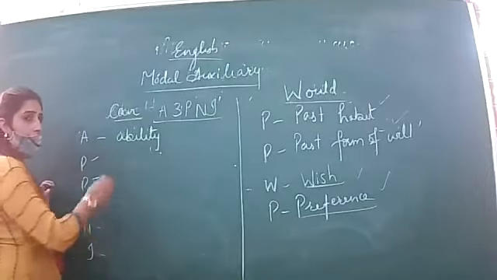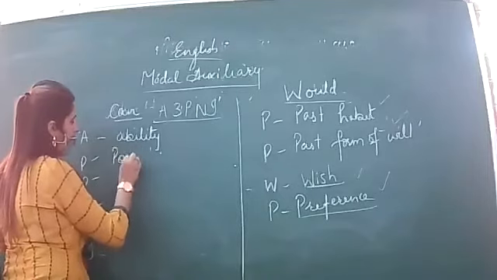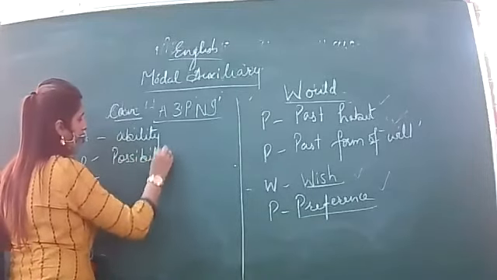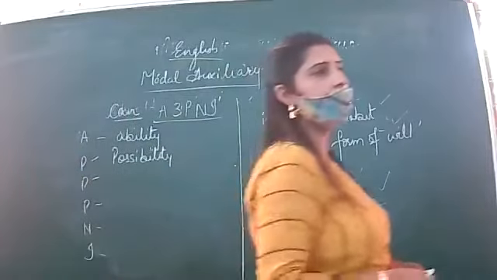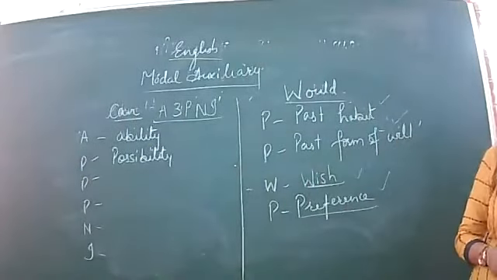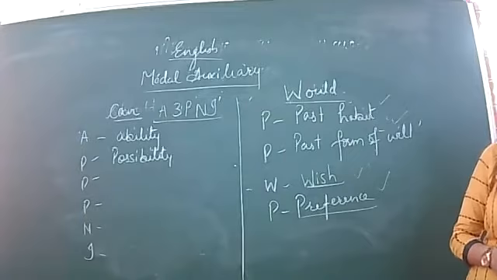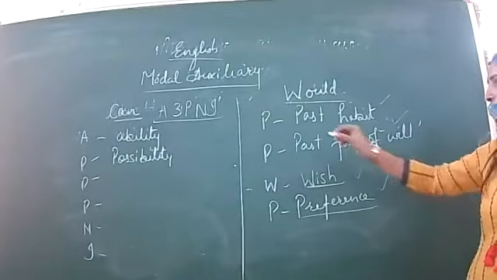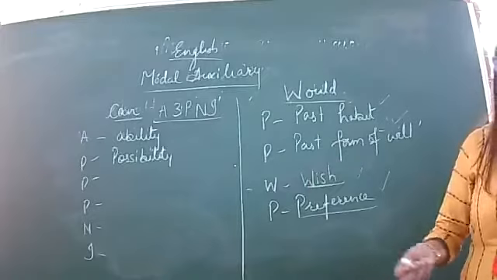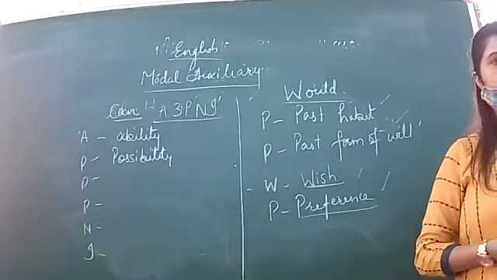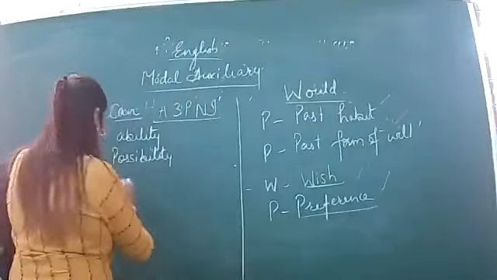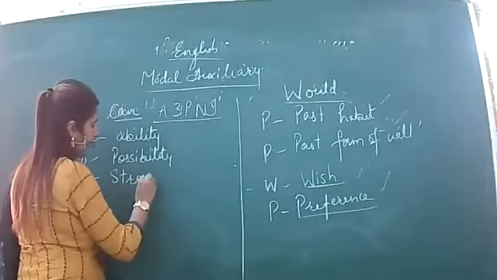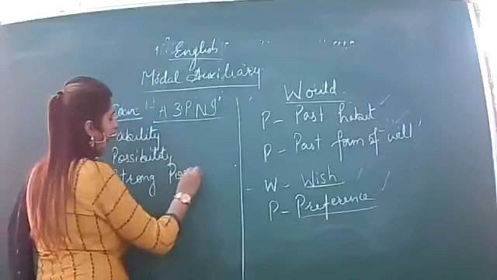Then P for possibility. For example, he can come here at any time. But whenever there is strong possibility also, can is used.